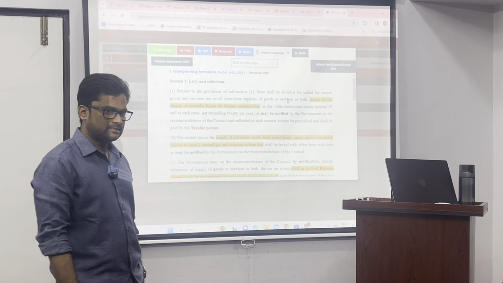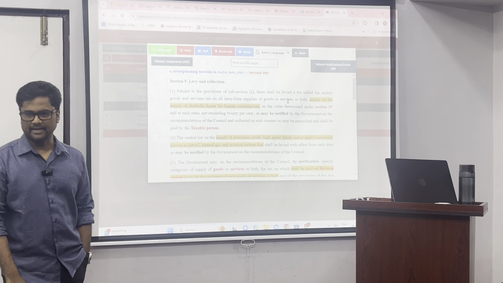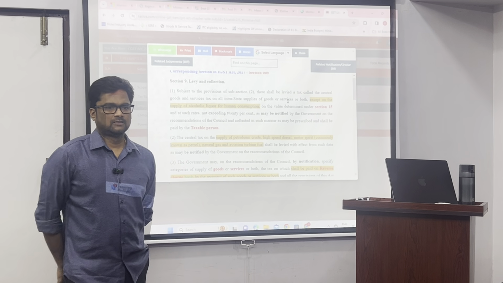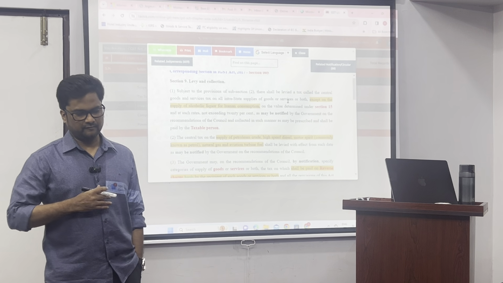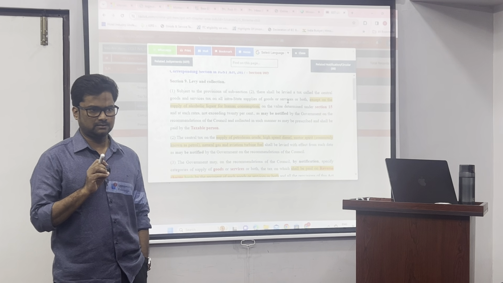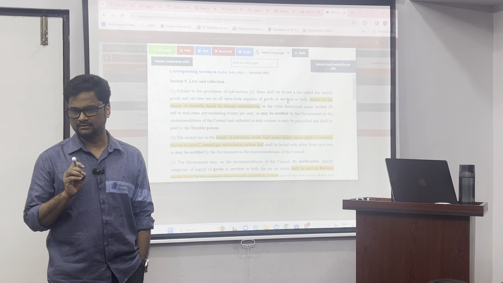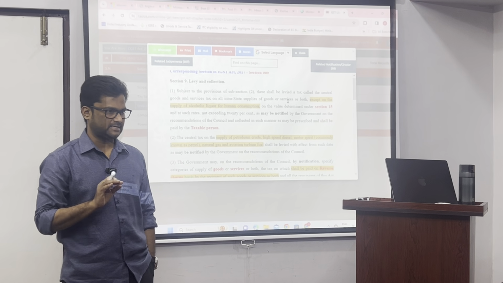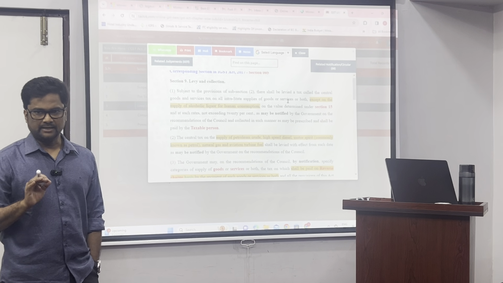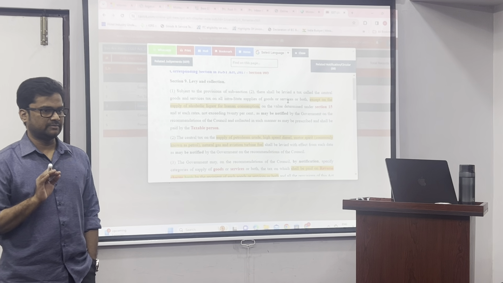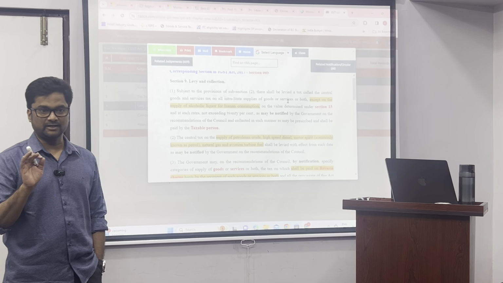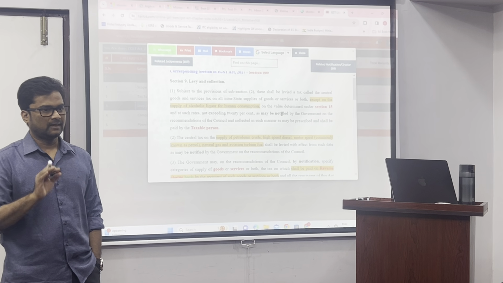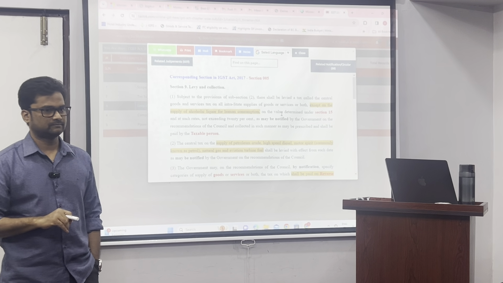The next most important section, section 9, levy and collection of tax. We already discussed that for every tax law there will be a taxable event, right? And there will be a charging section. Section 4 of the Income Tax Act says the income of the previous year shall be chargeable to tax in the relevant assessment year at the rates applicable thereto. It is the charging section for the whole act.